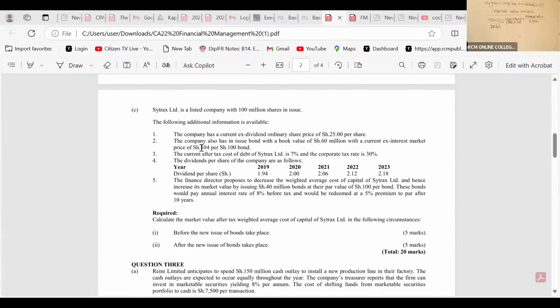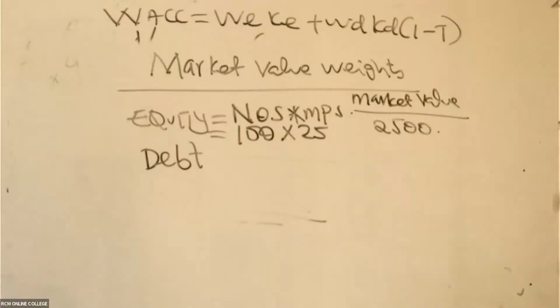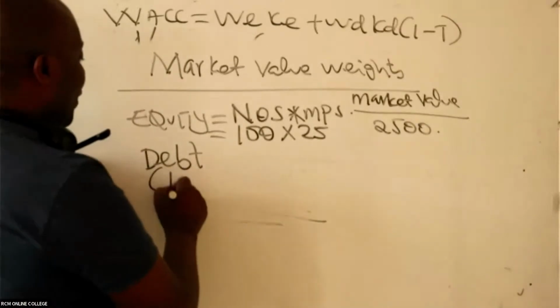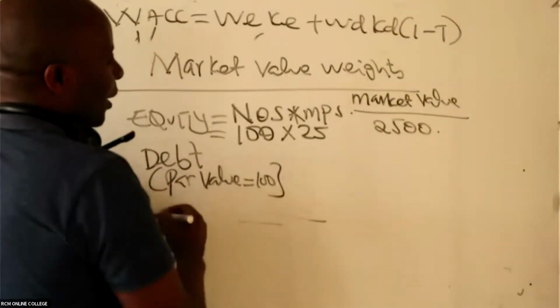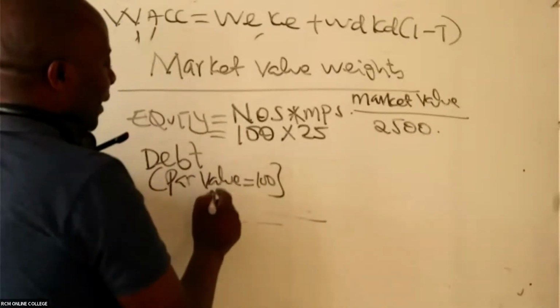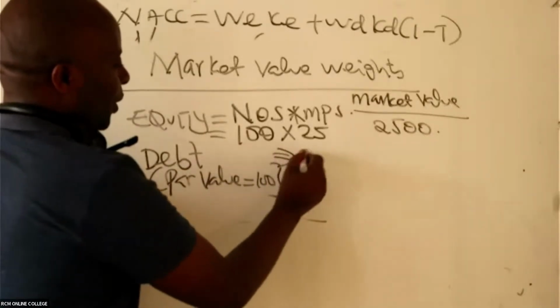The company also has an issue bond with a book value of 60, with a current ex-interest market price of 104 per 100 bond. So in this case, the par value is 100, and the debt amount is 60.